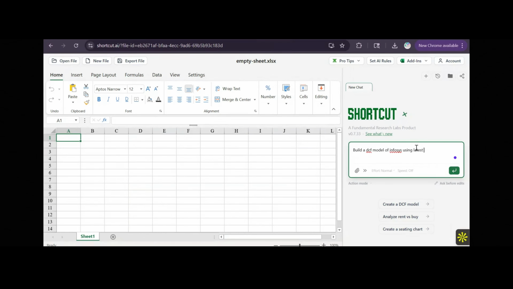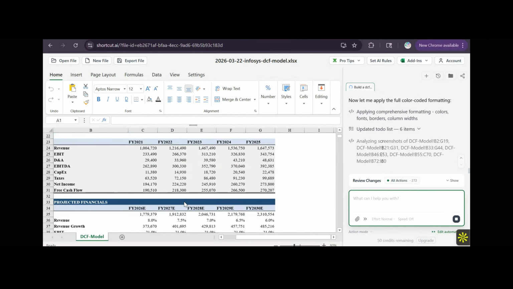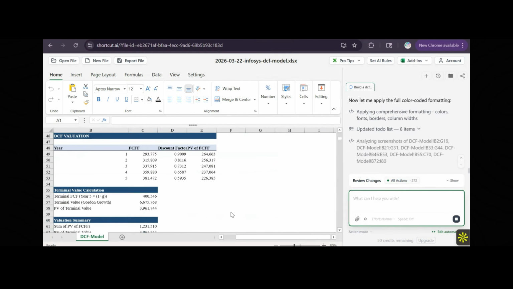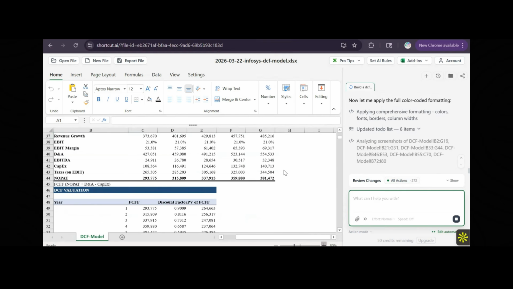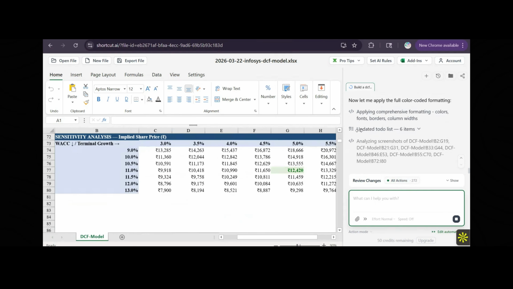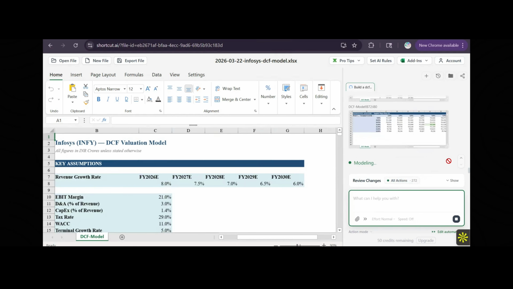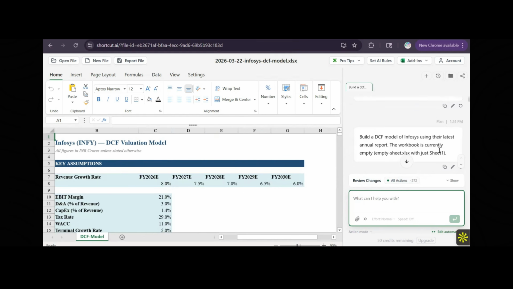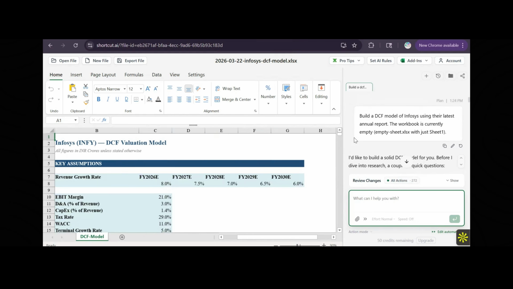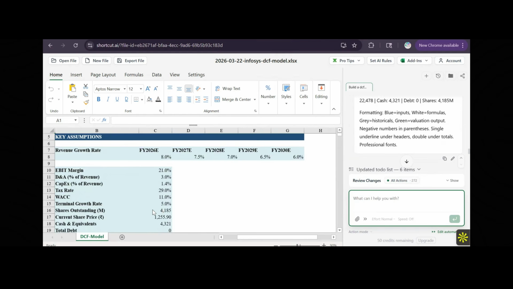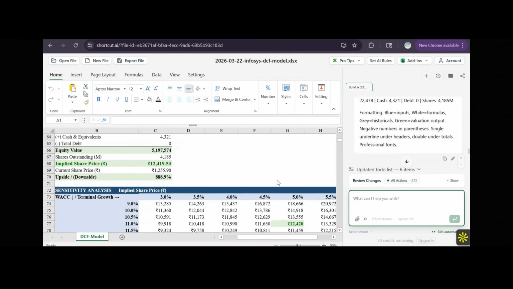You just need to go there and write a prompt, maybe something like: build a 5-year DCF model for Infosys using the latest annual report, and it will do the rest of the work for you. And if you even want to add something like use this particular WACC number or this terminal growth number that your senior has given you, you can do that as well, and it will create the model for you in just a matter of a few minutes.